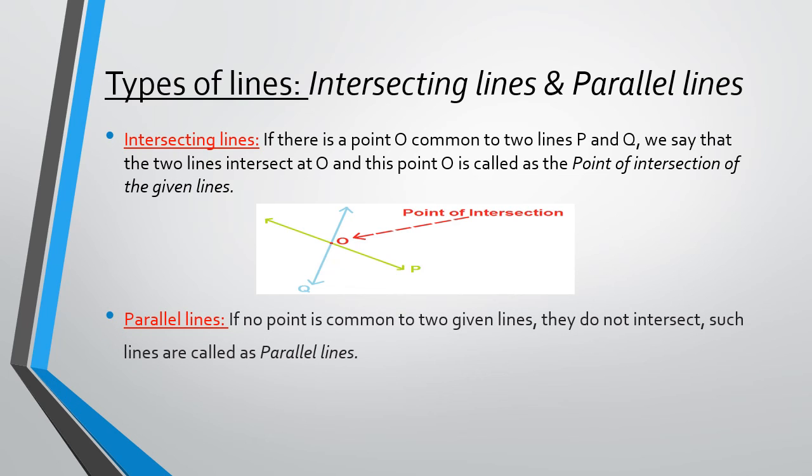Parallel lines. Parallel lines are just the opposite of intersecting lines. They don't meet at all at any point. If no point is common to two given lines, they do not intersect, that is, they do not meet each other. Such lines are called parallel lines.